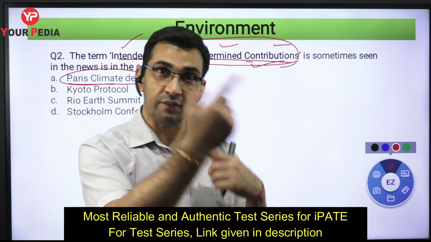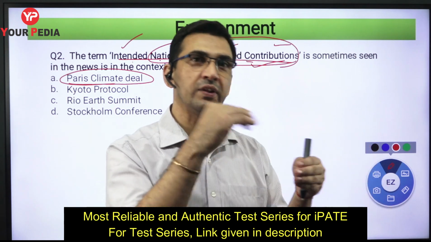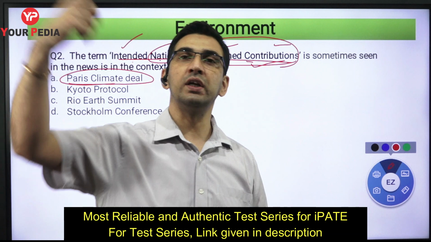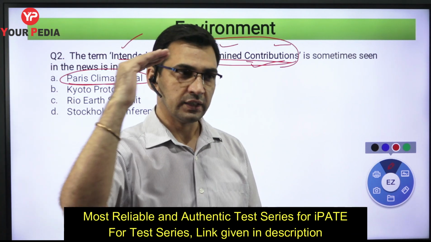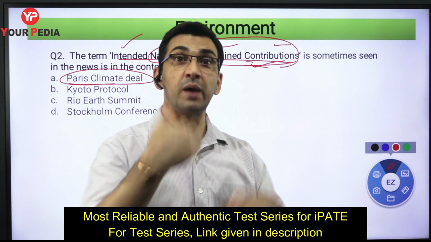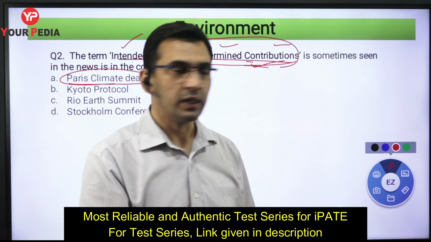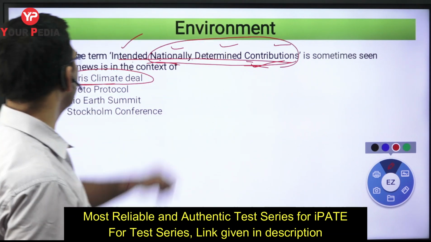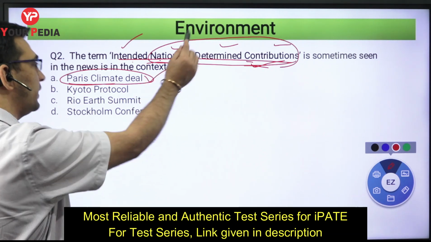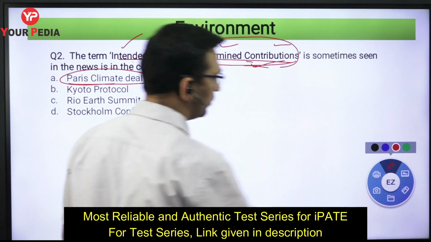So once you have this given, the time frame you have given, then they are monitored, and next time, once you have completed that, then you will give the next target for yourself. You will set the next contribution target for yourself, and that must be ambitious to previous one. So there this term came called as intended nationally determined contribution, called as Paris Climate Deal. Okay, that is how you have to understand.